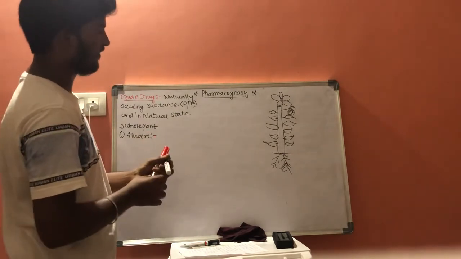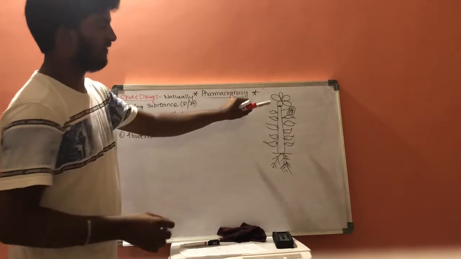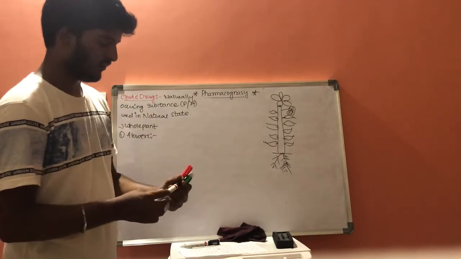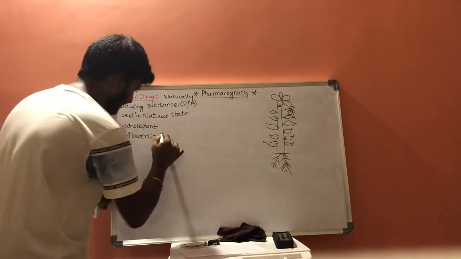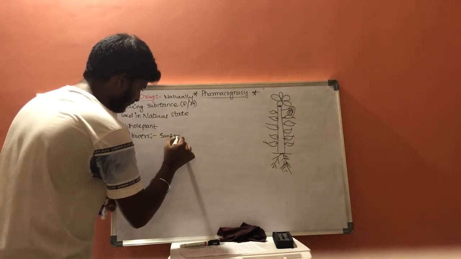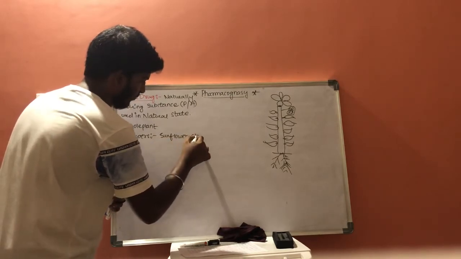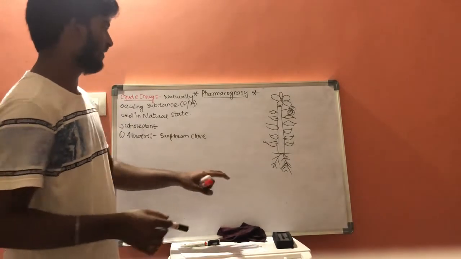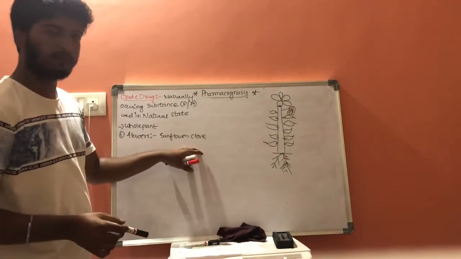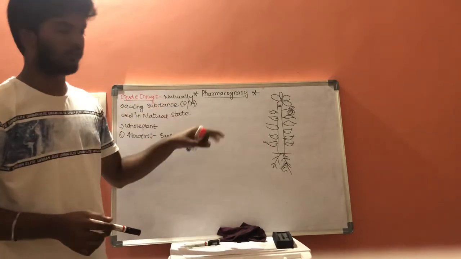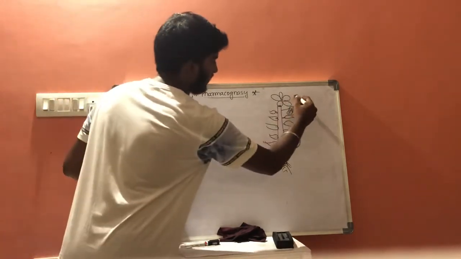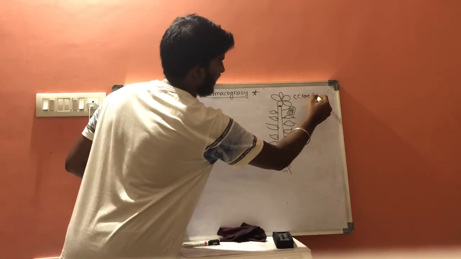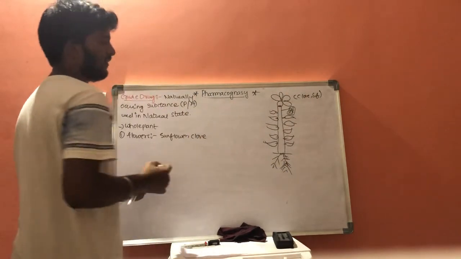If we discuss flowers, the flowers of sunflower and clove are used for extraction of crude drugs, that is clove and sunflower.